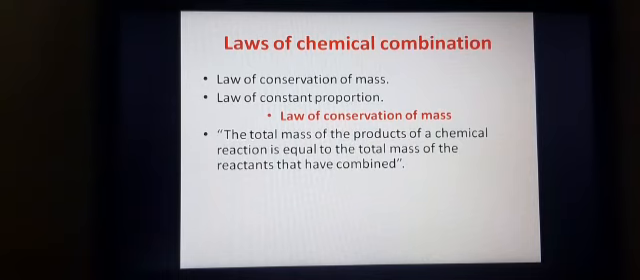This law states that the total mass of the product of a chemical reaction is equal to the total mass of the reactants that have combined. It is very simple. If you take a chemical reaction, we have two parts, that is reactant side and product side. In the reactant side, whatever the mass or whatever the amount of the substance is present, the same amount will be present in the product side also, but it will be in another form. This is what the law states.